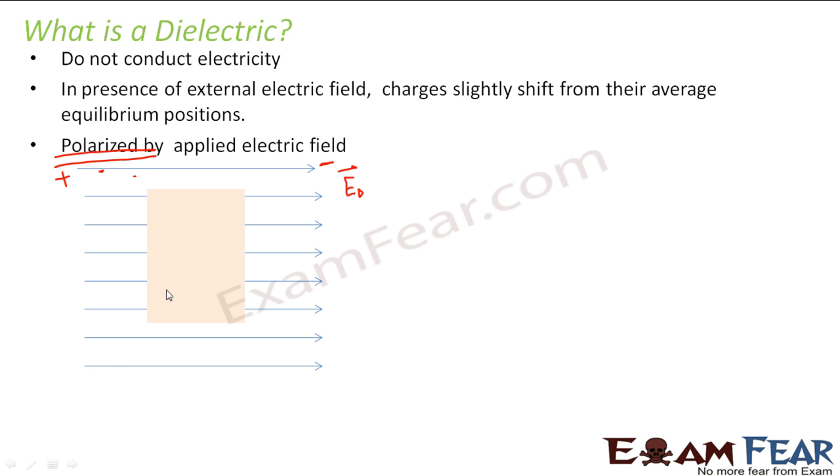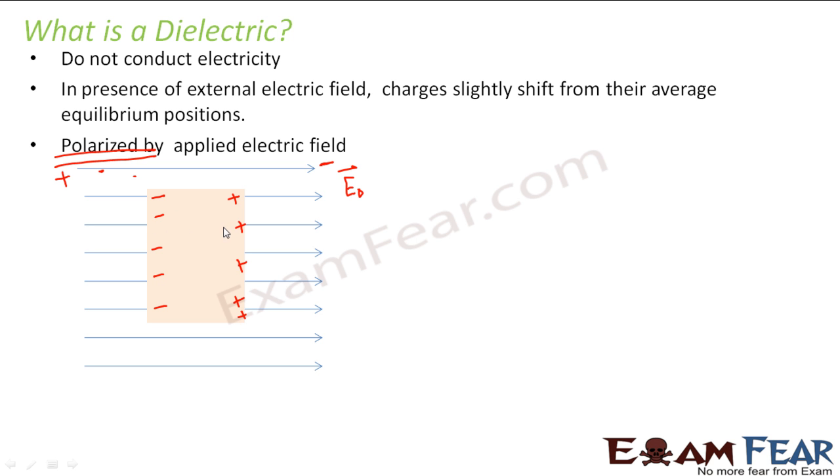Now when a conductor is placed in this external field, what will happen? The free electrons inside the conductor, which side will they move? They will move towards the positive side or towards the negative side? Electrons are negatively charged, so they will obviously move towards the positive charge end. So the electrons will come towards this end, whereas the positive charges will be at this end.